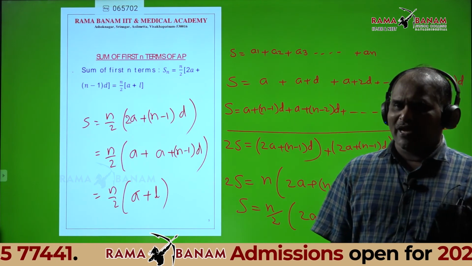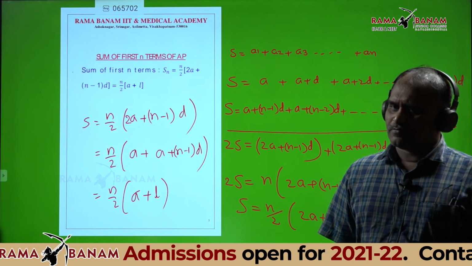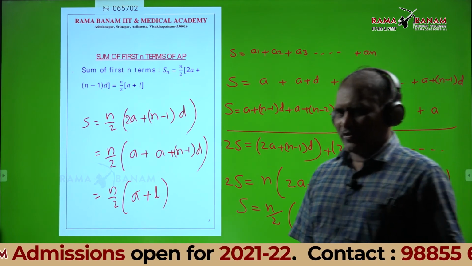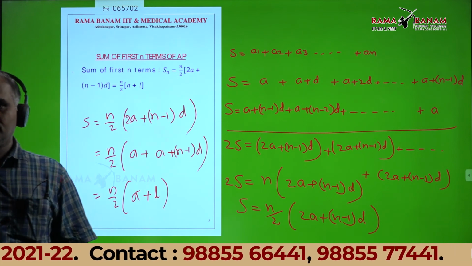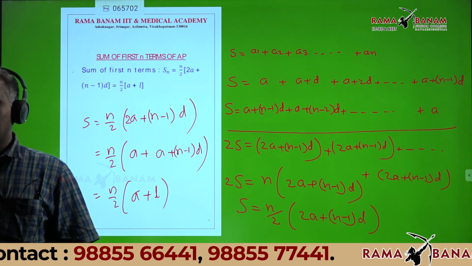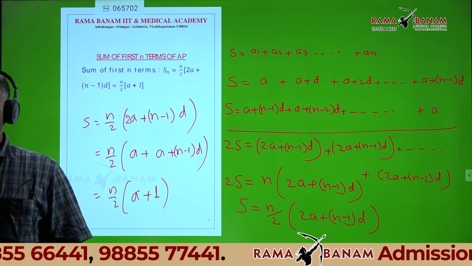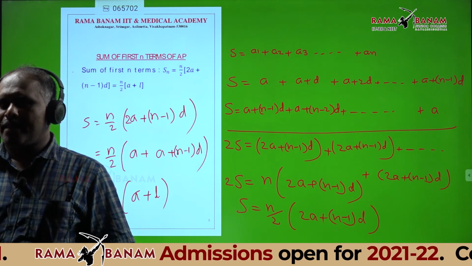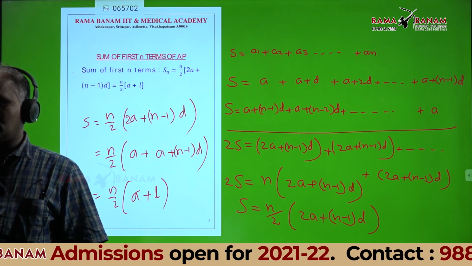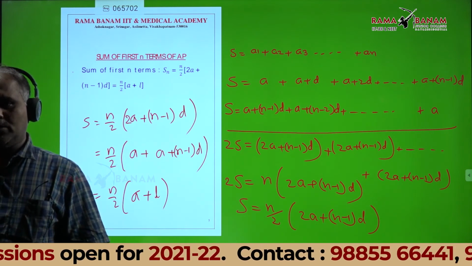Do you understand? Yes, sir. Sir, can you show the slide? Okay, note down. First copy this one, after that I can show.